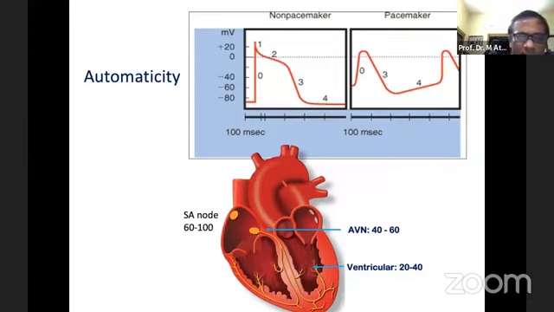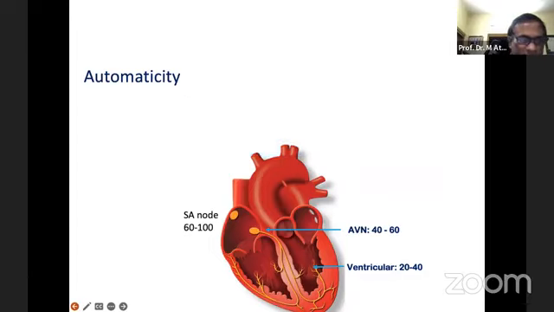So there are definite, specific types of automaticity at the different parts of the heart, and this automaticity depends upon the speed of depolarization during phase 4 of the action potential. This is the phase 4 action potential of the non-pacemaker cell, and this is the phase 4 action potential of the pacemaker cell. It is sloping upward. There is a spontaneous depolarization happening during phase 4, and this property represents the spontaneous depolarization.